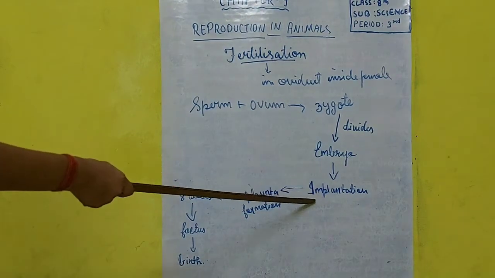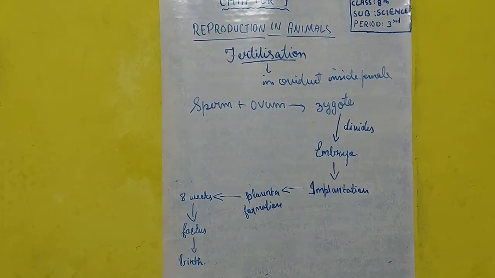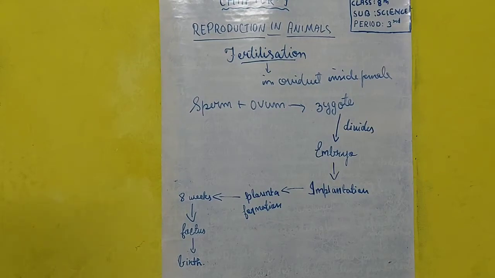Now, as soon as the implantation occurs, there is a very important need to nourish the embryo and provide assistance so that it develops into a young one. This happens due to the formation of placenta.